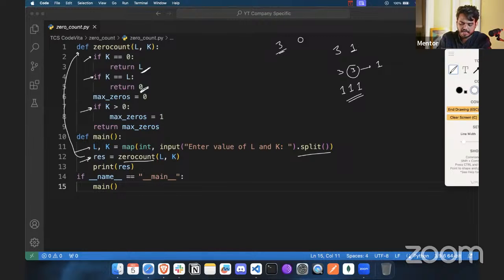Then we have the case where the K value is greater than 0. If the K value is greater than 0, it doesn't matter how many iterations you do or how many possibilities you make of any string, it's always going to be the same count of consecutive zeros that you're going to have.